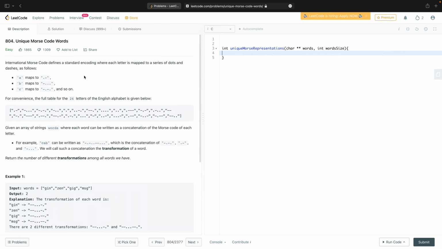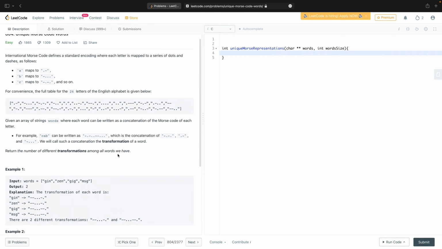International Morse code defines a standard encoding where each letter is mapped to a series of dots and dashes. So for example, A is dot dash, B is dash dot dot dot, C is dash dot dash dot, and they've given us all 26 letters of the alphabet to do this. Given an array of string words where each word can be written as a concatenation of the Morse code of each letter, so cab is a C and then an A and then a B, if we concatenate those together without spaces, that is the Morse transform of the word. Okay, in practice we would leave spaces because you need space.